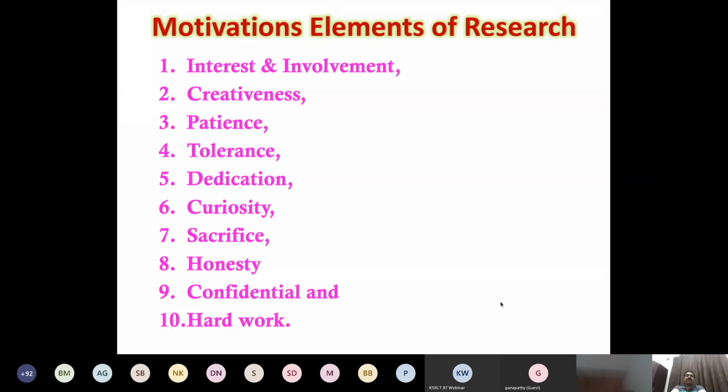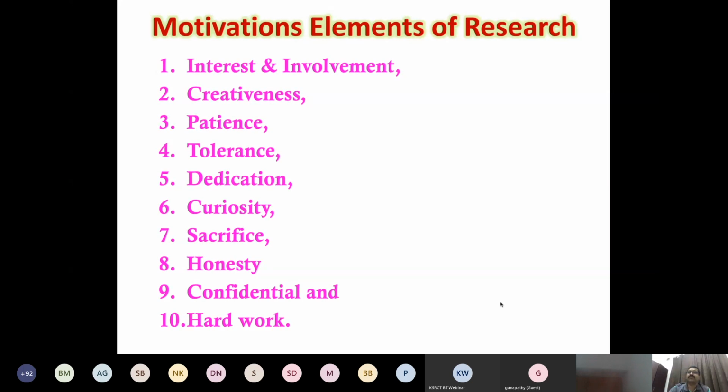Now we come to the point, motivation elements for research. This is mainly for research scholars and students. Interest. When we decide to do research, first we need interest and involvement. Suppose I am going to do some research, I must have interest in that work. Otherwise, I will not succeed. So interest is very, very important for research, and not only for research, also after it, for writing the paper.